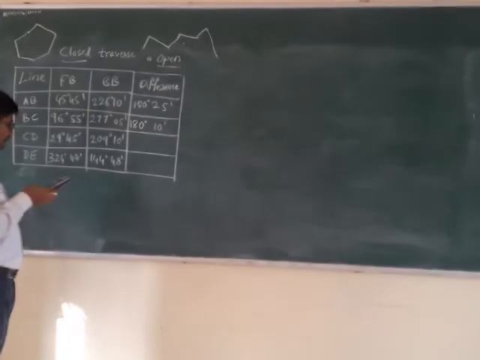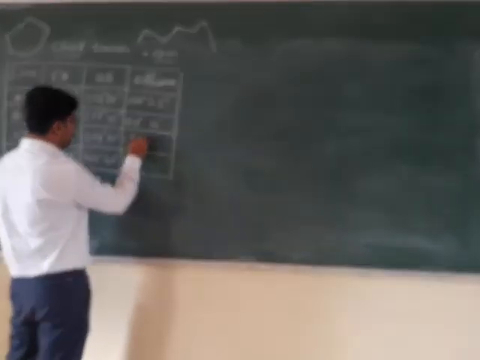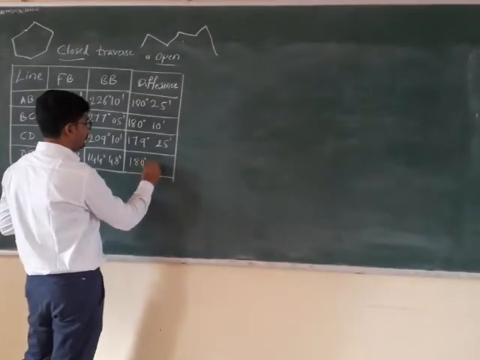The third one, 209 degree 10 minutes minus 29 degree 45 minutes, is 179 degree 25 minutes. Then finally 324 degree 48 minutes minus 144 degree 48 minutes. So this comes out to be 180 degree 0 minutes.